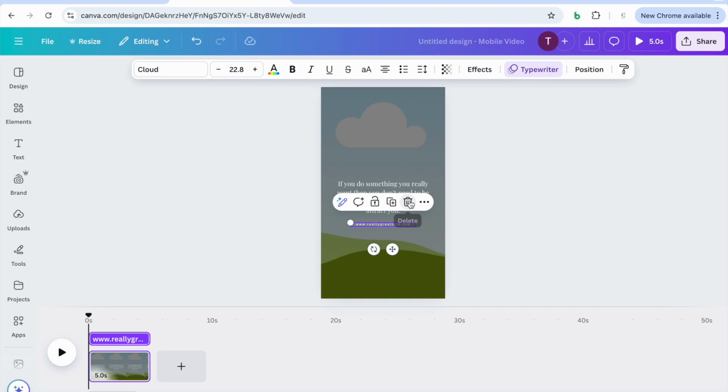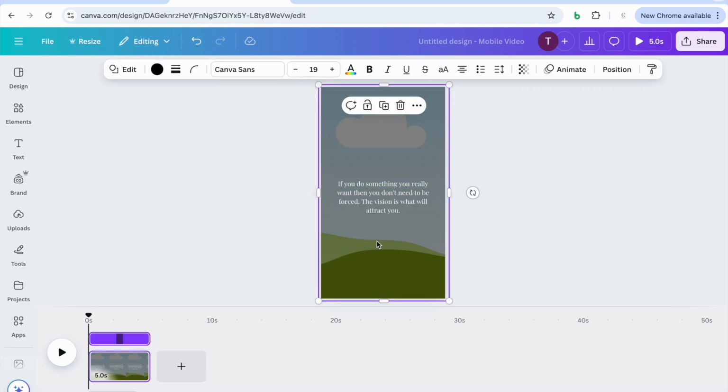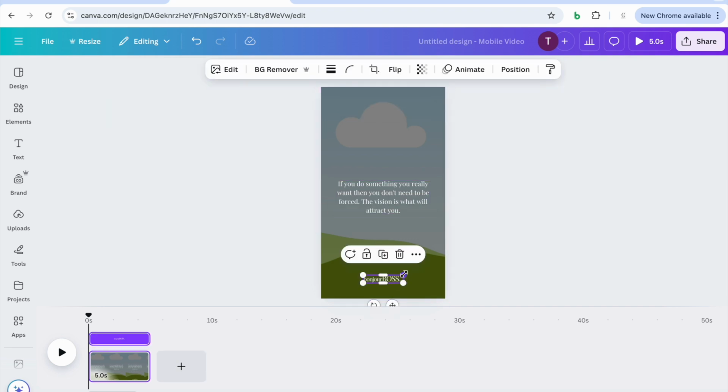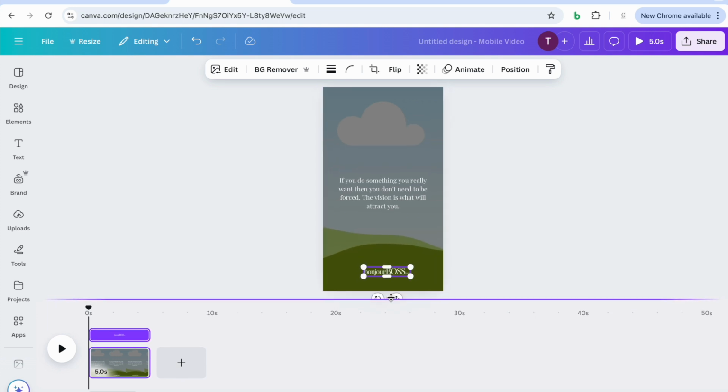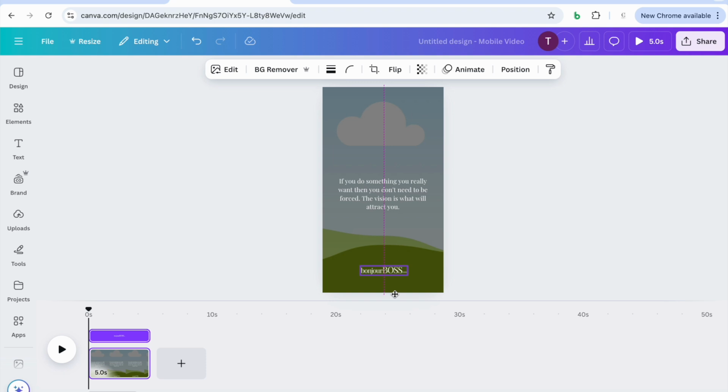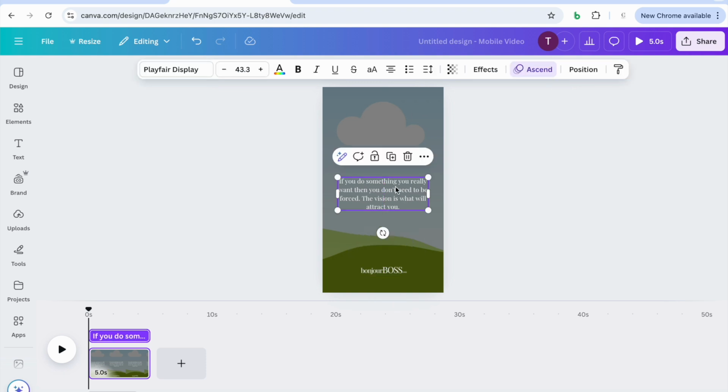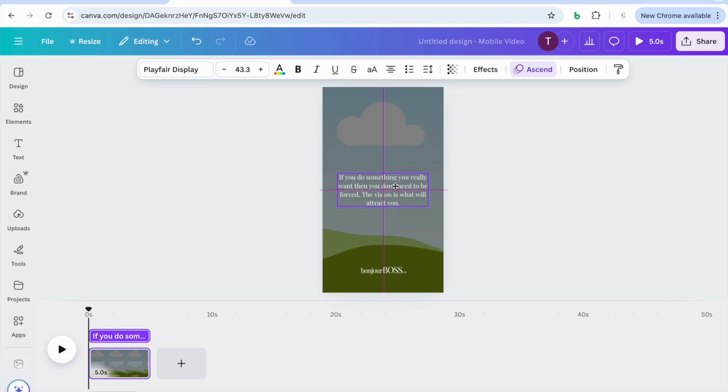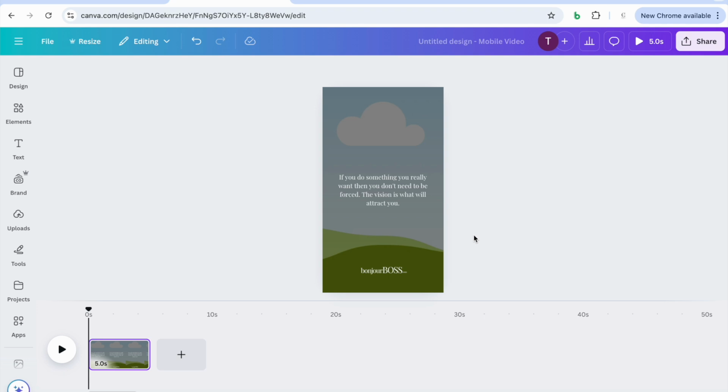Okay, so I'm going to remove this, and I'm actually going to just put my logo here. So I will put the logo at the bottom and then just make sure it's centered. And then I think this is good to go, okay? All right, so every one of my posts will look like this.